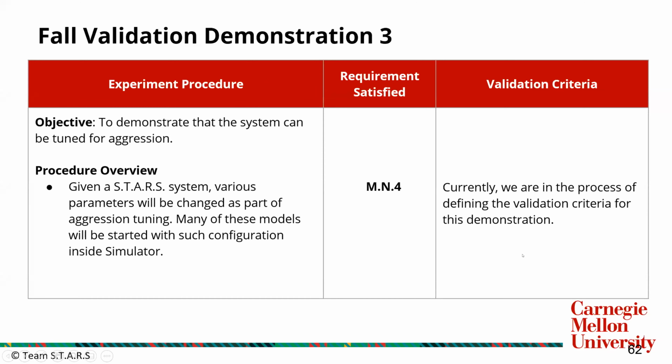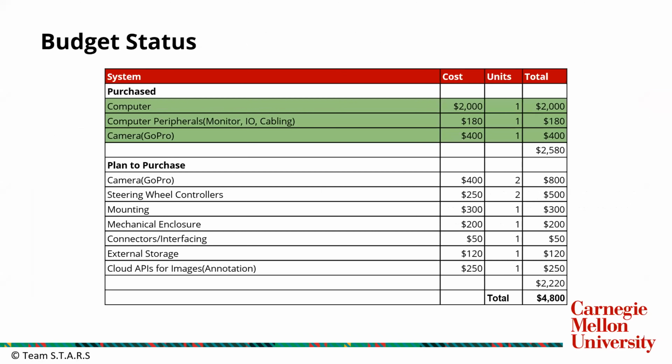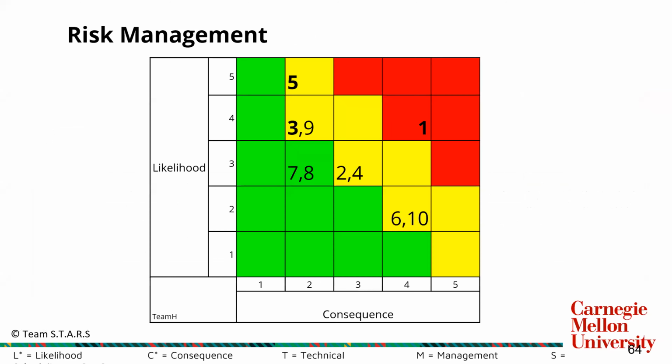Currently, we are in the process of defining this validation criteria because we are yet to integrate the probabilistic rule-based model in the behavior modeling. After we do that, we will be able to define a proper validation criteria. So the budget we have spent on a computer machine and a camera. But in fall semester, we majorly plan to spend resources on buying parts for the data capture subsystem, camera, and steering wheel controllers. Now we can move on to risk management.